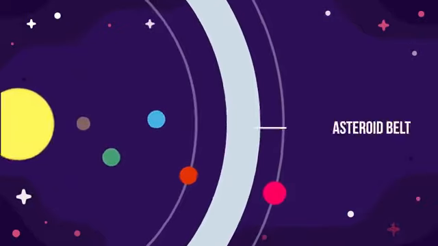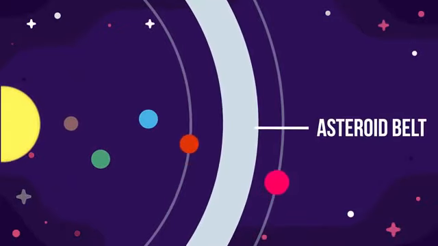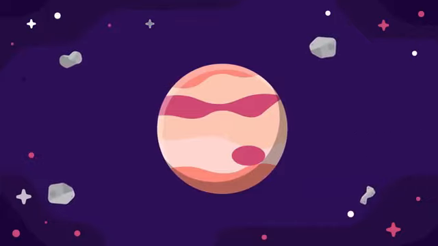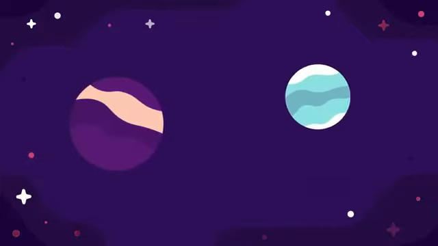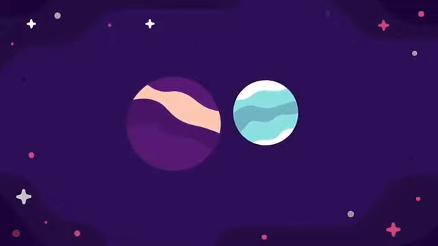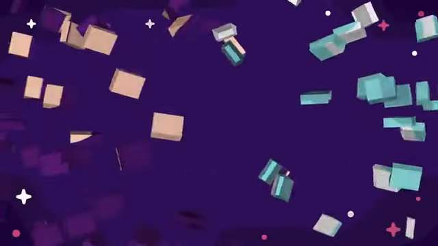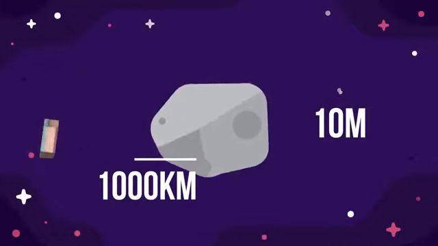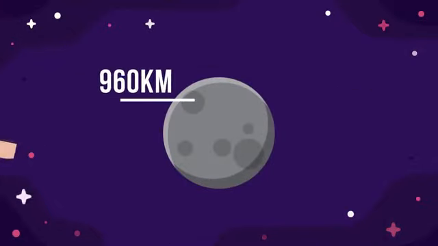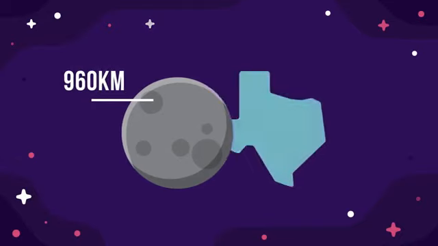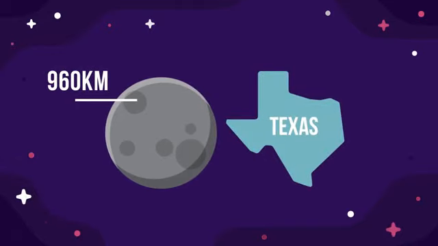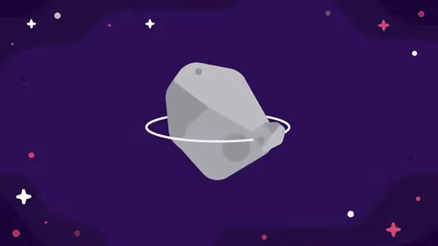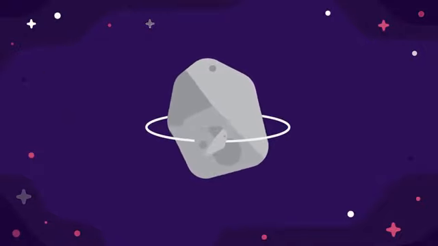Asteroid. Most asteroids are odd-shaped chunks of rock that orbit the Sun within the asteroid belt, which is between Mars and Jupiter. The asteroid belt is thought to be either leftover mass from a failed planet forming due to the close gravitational pull of Jupiter, or the leftovers from a planet that broke up due to a collision. Sizes vary from 10 meters to 1,000 kilometers wide. Ceres is the largest we have ever found at 960 kilometers wide, which is about as wide as Texas and big enough to be classed as a dwarf planet. Some asteroids even have their own moons.